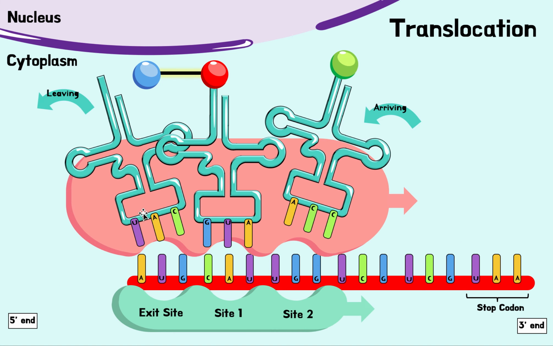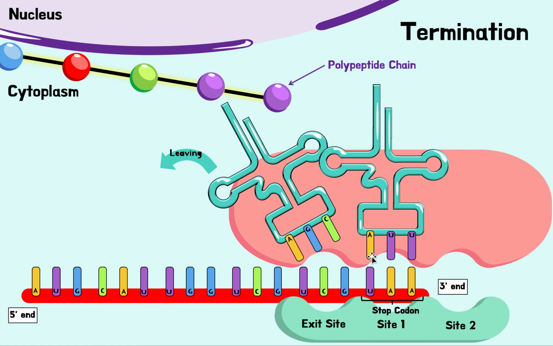Now, next we have translocation. So the ribosome will move along. This one will now be in the exit site. It will leave, and we have a new one coming in. And then we have termination. When we reach the end of the chain, everything will disintegrate and detach, and we will have a free polypeptide chain. So that's it. These are the 4 steps of translation. So we learned now about transcription and then the 4 steps of translation.